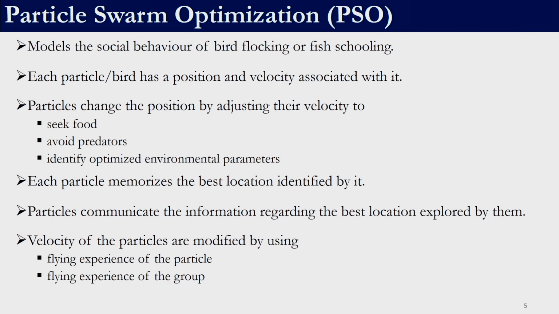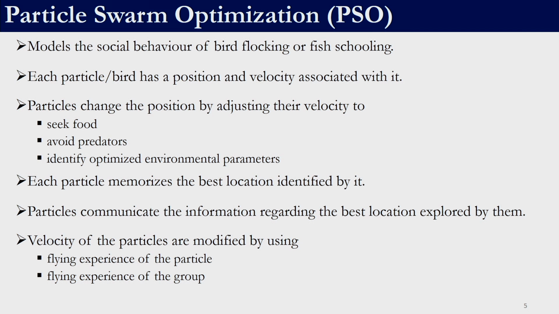Particle swarm optimization models the social behavior of bird flocking or fish schooling. So, the inspiration is bird flocking and fish schooling. What we call a solution in optimization is known as a particle or bird in particle swarm optimization. Each particle or bird has a position and velocity associated with it. In real life, these particles keep changing their position by adjusting their velocity. They primarily do this to seek food, to avoid predators, or to identify optimized environmental parameters. There can be more than one reason for which the particles may be changing their positions.